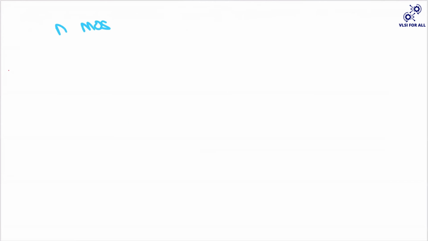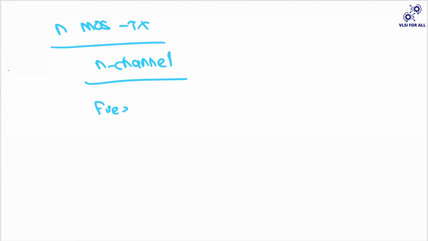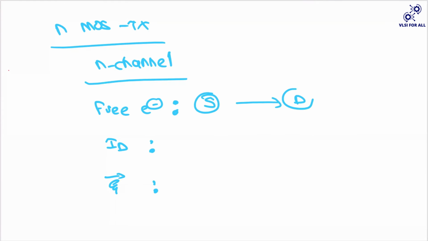So let us now go to this NMOS transistor. How will the electrons flow? Is it from source to drain or drain to source? How will your electrons flow in your NMOS? Can someone please unmute yourself and answer this? I think from source to drain. Yeah. You can also think in this way, that your source will generate your electrons and your drain is like your destination point. So that is where your electrons will come, that is from your source to drain.